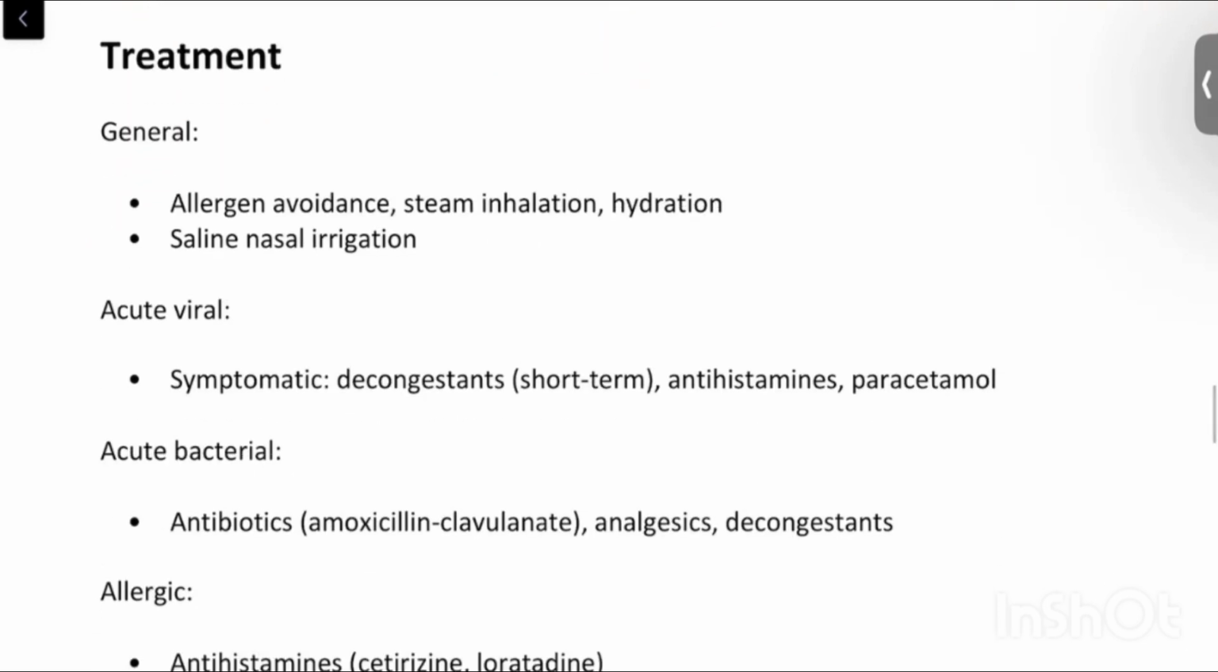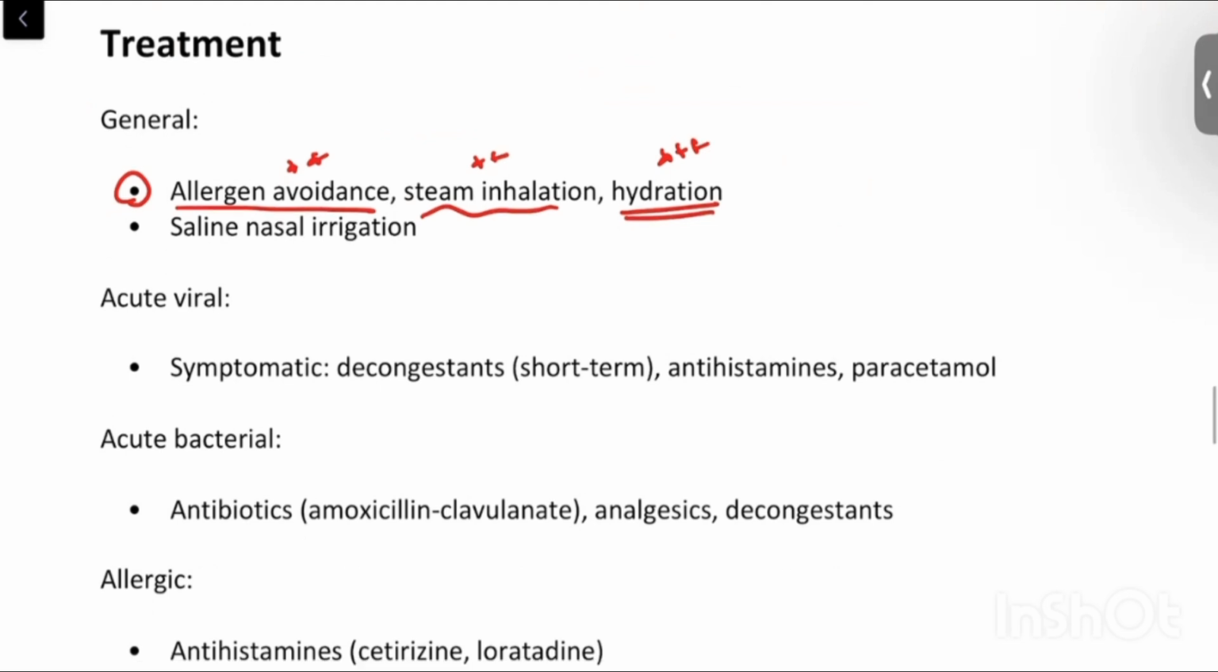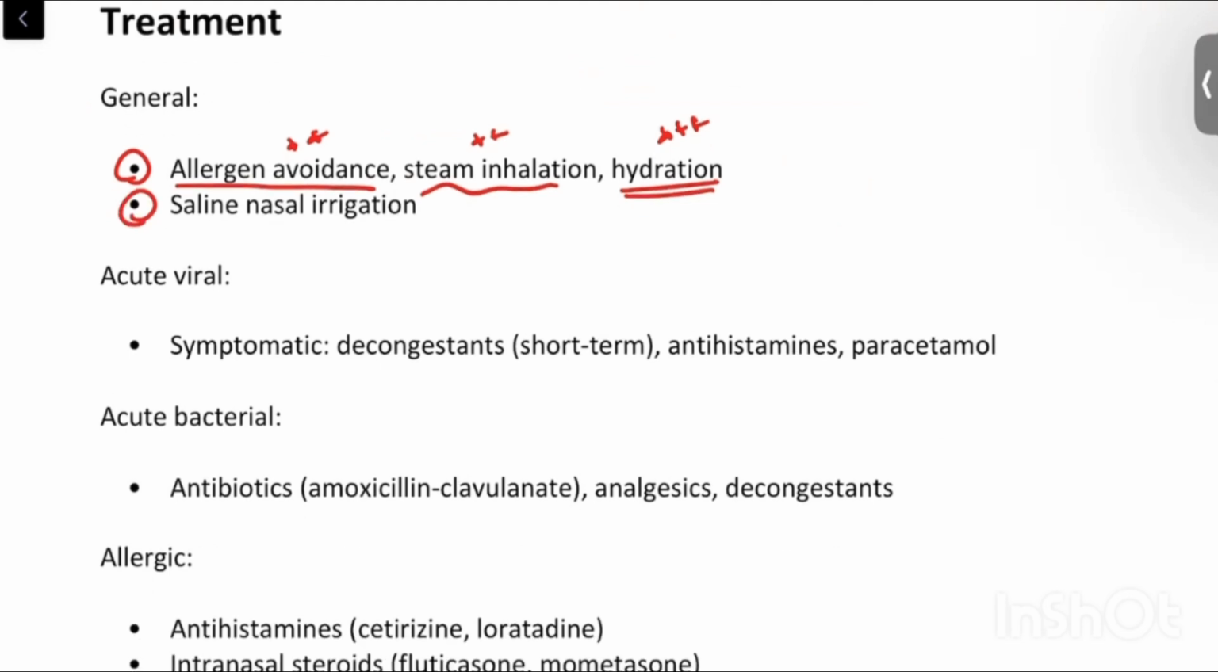Generally, the treatment is, for example, if it is allergic rhinitis, avoiding the allergen is the first treatment. Other than that, we can suggest steam inhalation or proper hydration for a certain duration. Other than that, we can also prescribe saline nasal irrigation so that the congestion will be relieved.